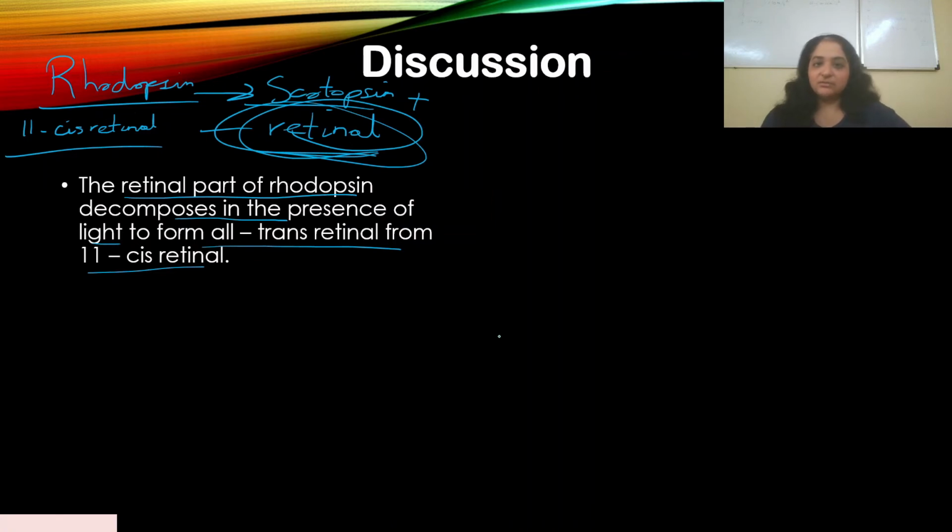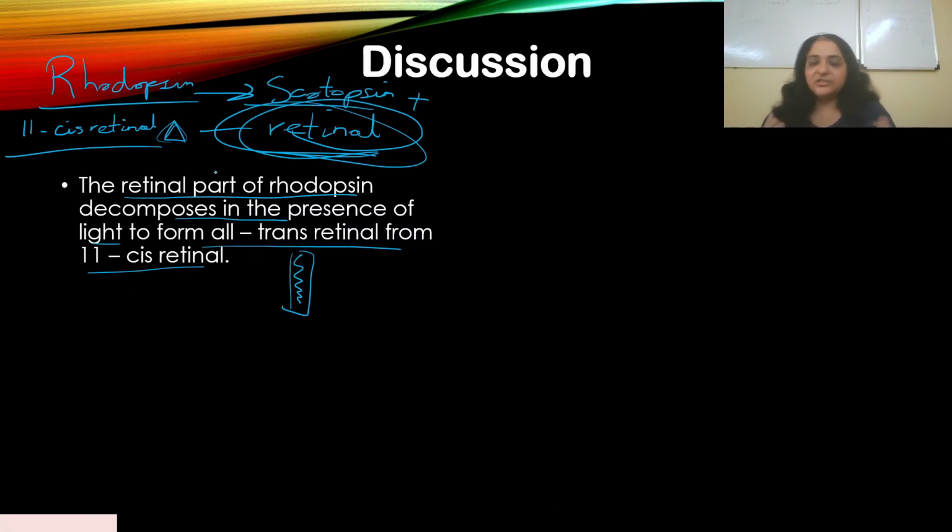Chemically, both of them are the same, 11 cis retinal and all trans retinal, but physically they are different. 11 cis retinal is an angulated structure, but all trans retinal is a straight structure, not angulated. So this changes the configuration of retinal.